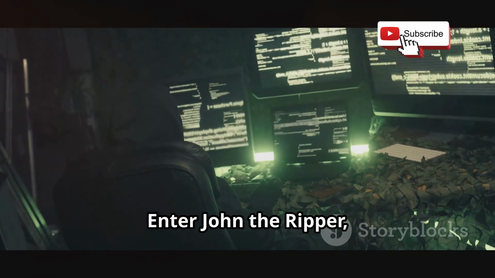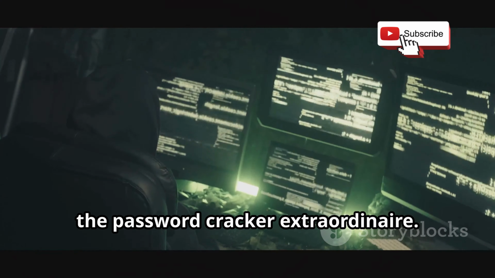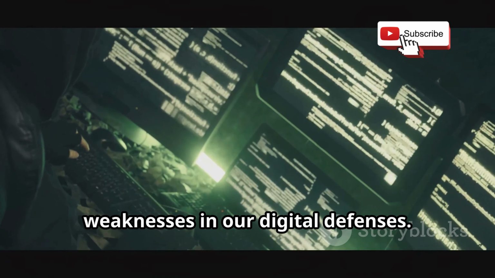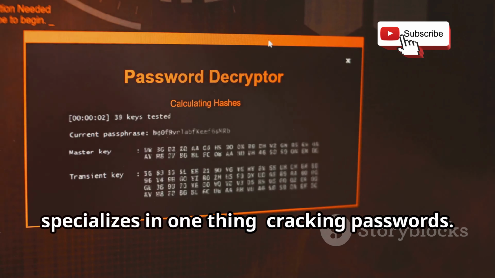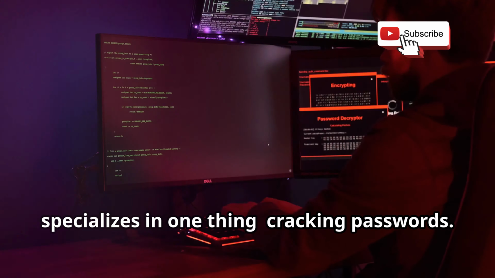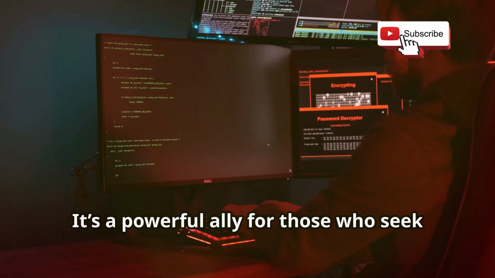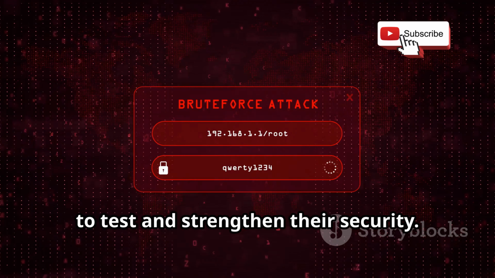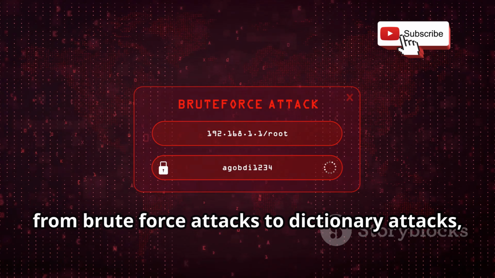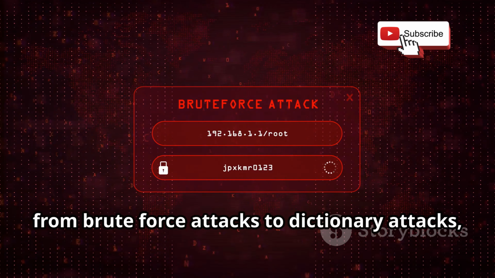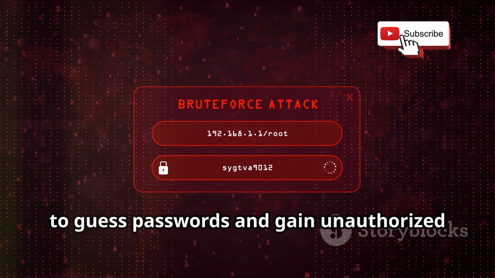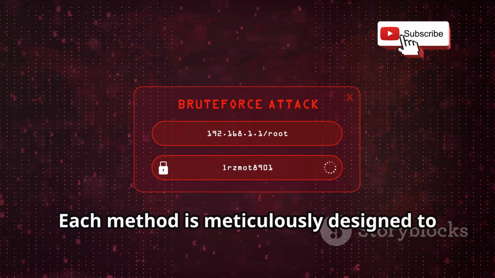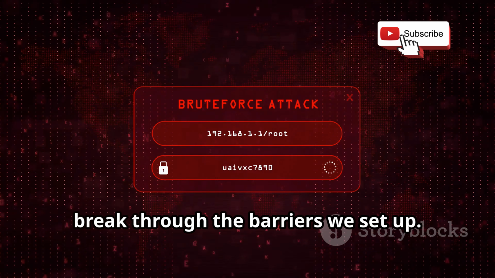Enter John the Ripper, the password cracker extraordinaire. This tool is designed to expose the weaknesses in our digital defenses. John the Ripper is a tool that specializes in one thing: cracking passwords. It's a powerful ally for those who seek to test and strengthen their security. It uses a variety of techniques, from brute force attacks to dictionary attacks, to guess passwords and gain unauthorized access to systems and accounts. Each method is meticulously designed to break through the barriers we set up.